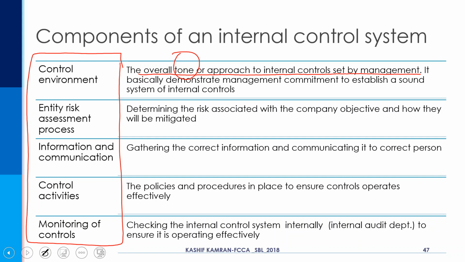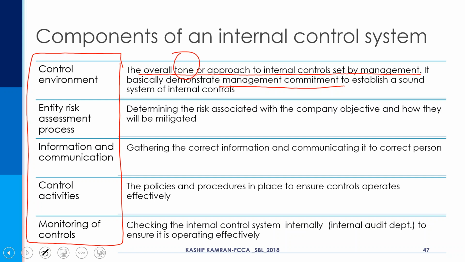So it is basically the management commitment. You will see this commitment more in a listed company, but less in a family business. This commitment will vary from one organization to another, because a lot of organizations perceive controls as a cost rather than a benefit.